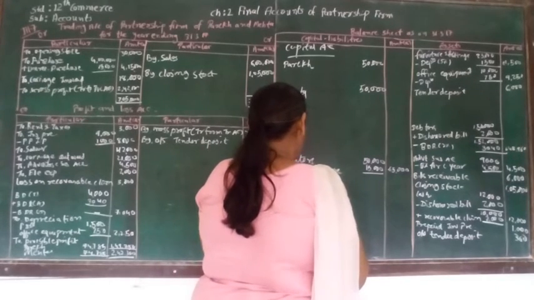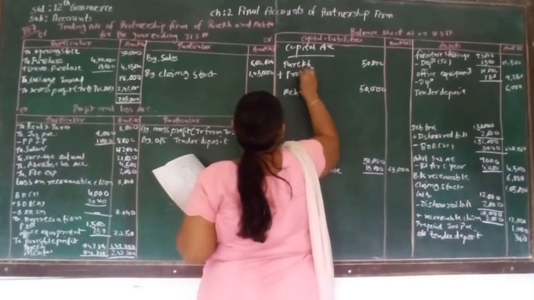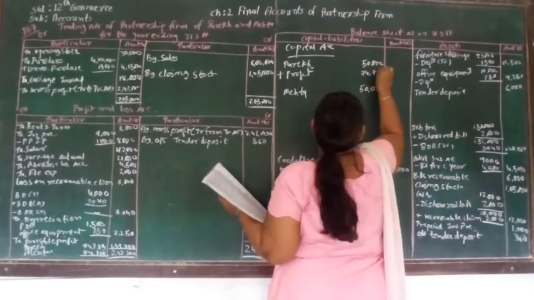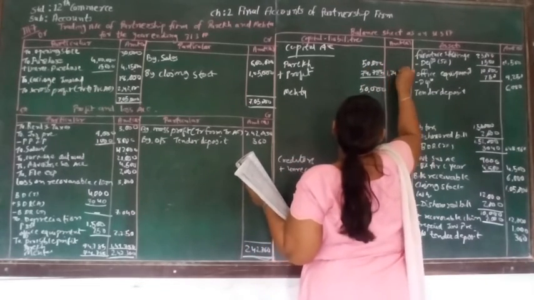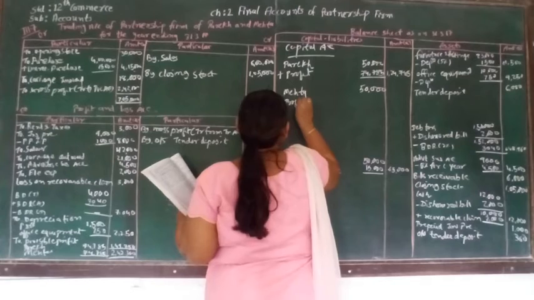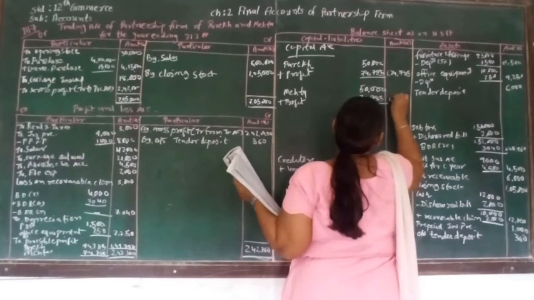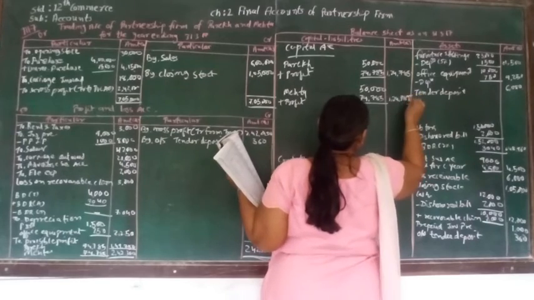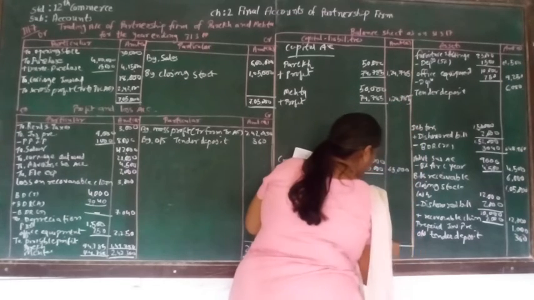So when we add this profit to the capital account, that means plus profit, 74,875, it will be 1,24,875. Here again plus profit, 74,875, and the total will be 1,24,875.